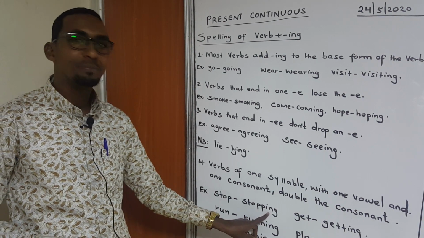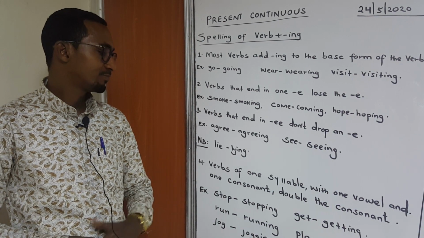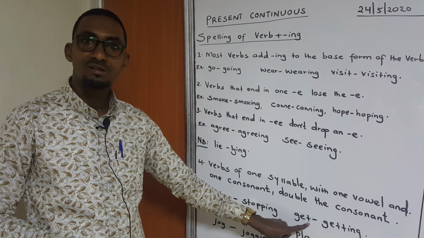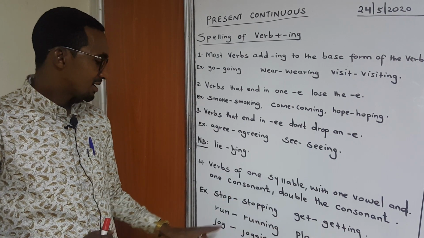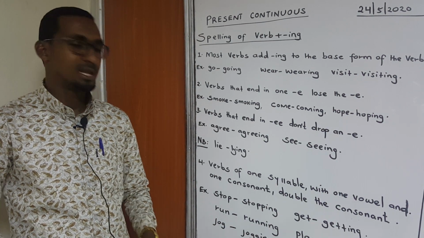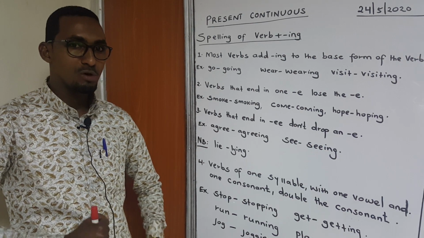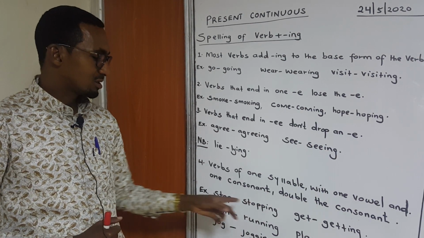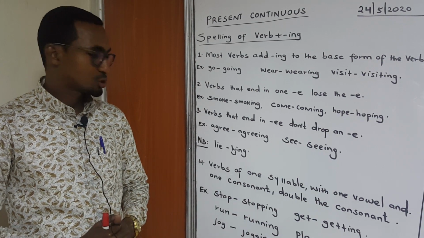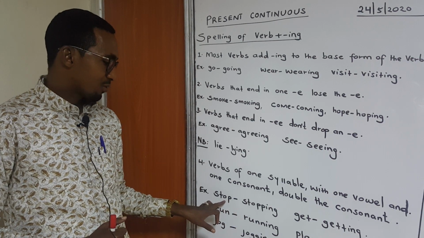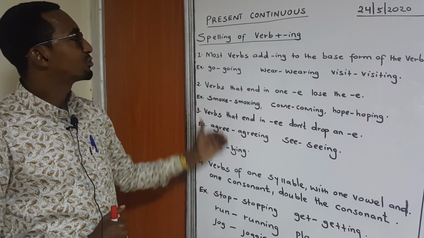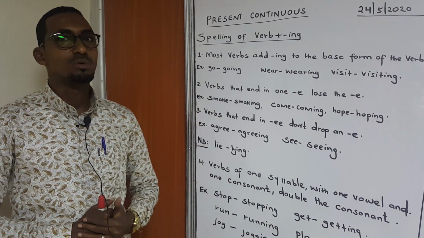Stop, stopping. Get, one vowel, one consonant. Get, getting. Run, running. Plan, qorsheyn, planning. Jog, jogging. So you can see, you should also follow this formula. If you see this verb stopping, make sure it ends with one vowel and one consonant. That is all about the rules of the present continuous.